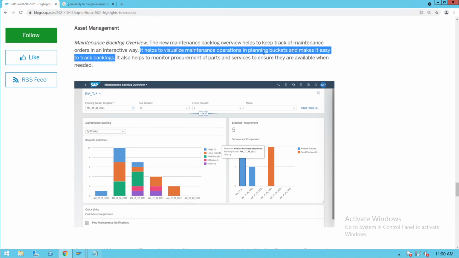So whatever maintenance orders are there and which are blocked, we can track easily with this app. So we need to explore this app also, which will help in asset management as well as the plant maintenance areas.